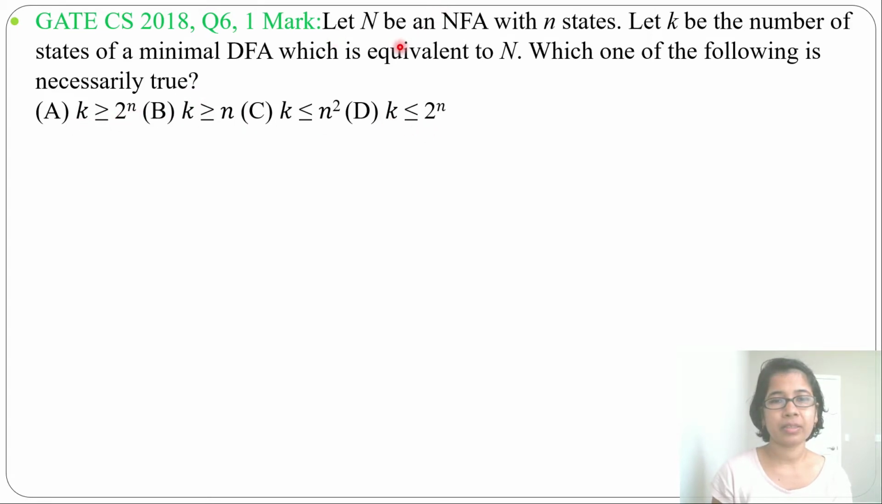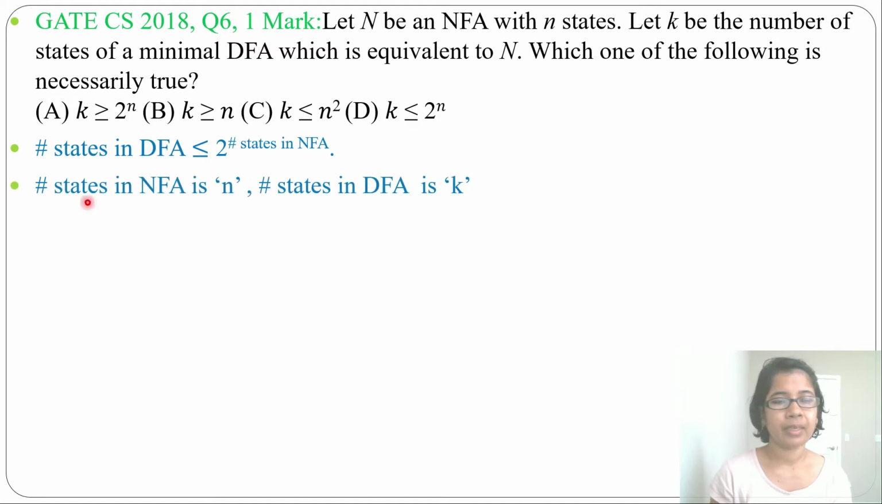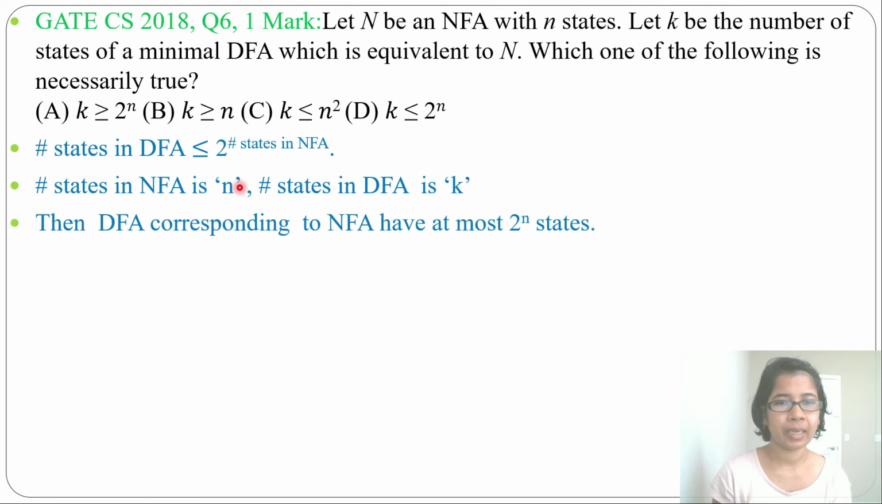I already discussed during the lecture what the relation is between the number of states in an NFA and the number of states in a DFA. So the number of states in the DFA is less than or equal to 2 power the number of states in the NFA. Here, the number of states in the NFA is given as n, and the number of states in the DFA is k. Now just substitute here. So k will be less than or equal to 2 power n.